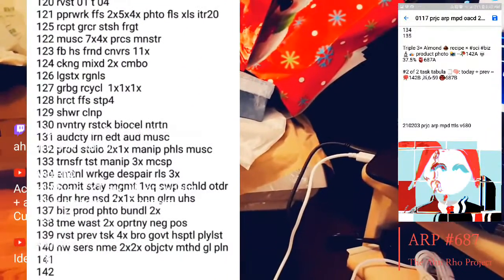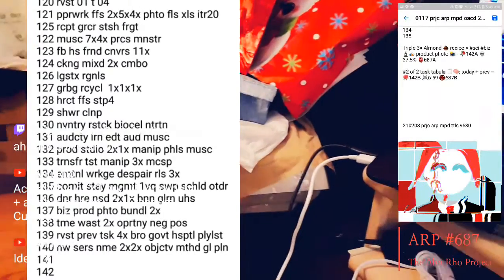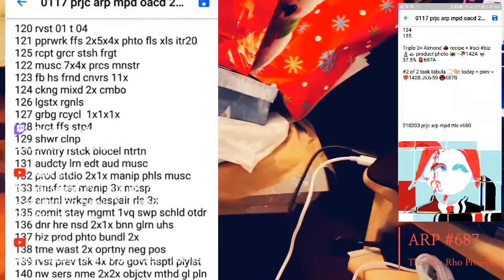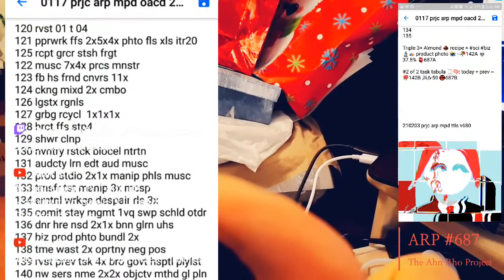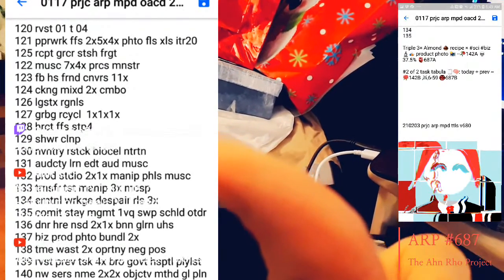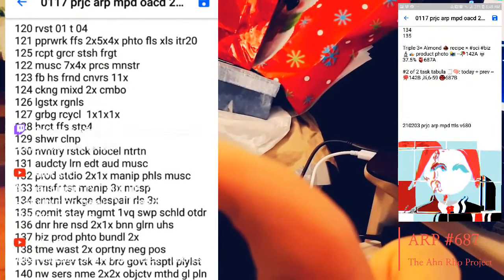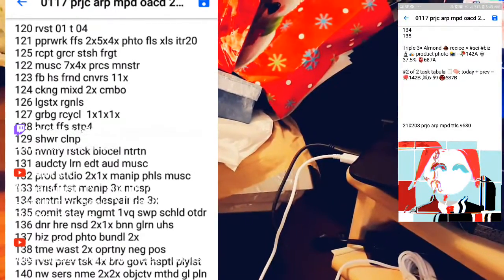We have covered everything from, I believe, 122 straight through to 133. Paperwork.